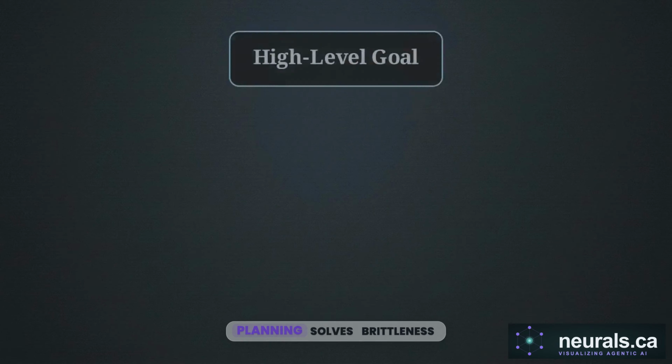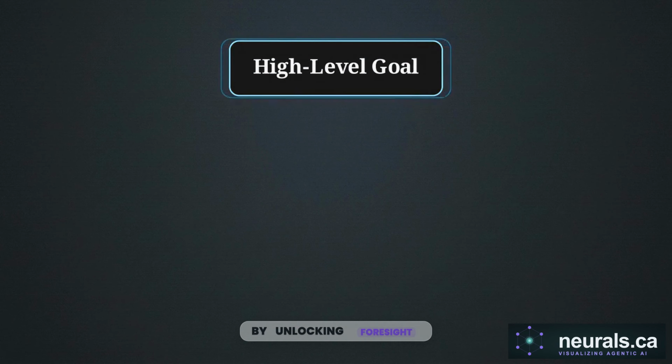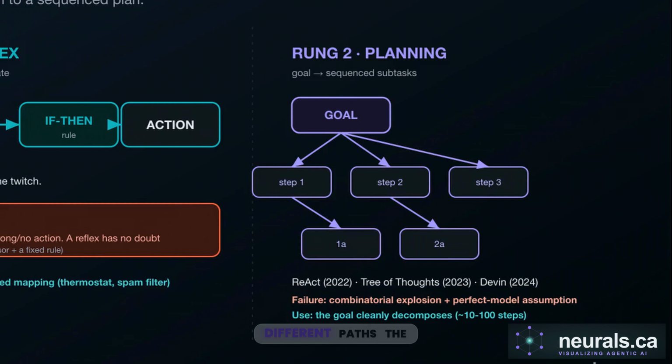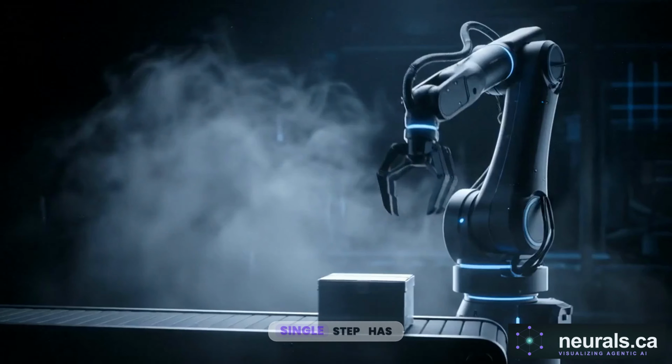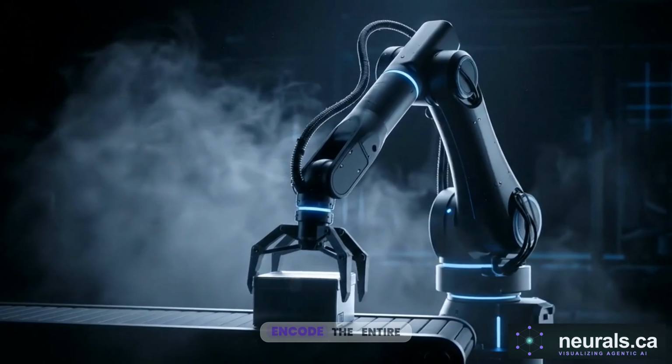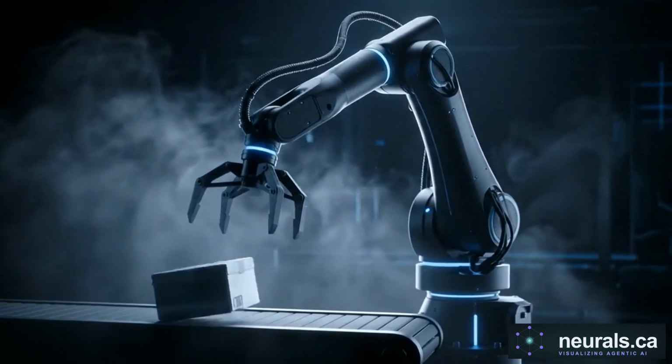Rung 2, planning, solves brittleness by unlocking foresight. Instead of a fixed reaction, the agent decomposes a high-level goal into a sequence of subtasks. Modern coding agents like Devon use this to map out a branching tree of thought. By simulating different paths, the agent can choose the most efficient route toward a goal. However, this foresight assumes the real world will behave exactly like the agent's internal map. If a single step has a side effect the plan didn't encode, the entire sequence can suddenly collapse.